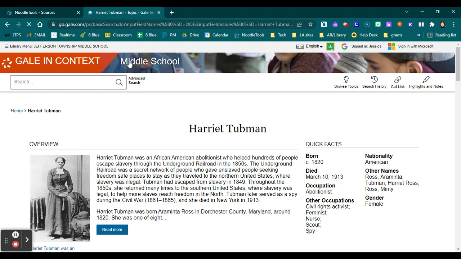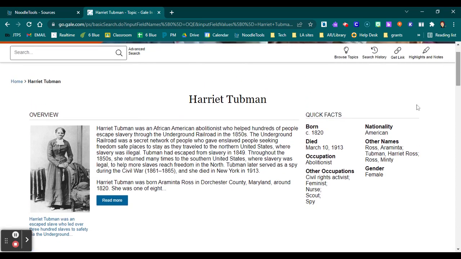Now I still have the option here for an advanced search if I want to narrow it down a little bit further. Up at the top here, it'll usually, especially if you're looking at a specific person, place, or event, give you one of the main articles. And you can see I have a little blurb, I can read more. It gives me some quick facts about this topic. So if I wanted to just go to a general article about Harriet Tubman, I can use this.